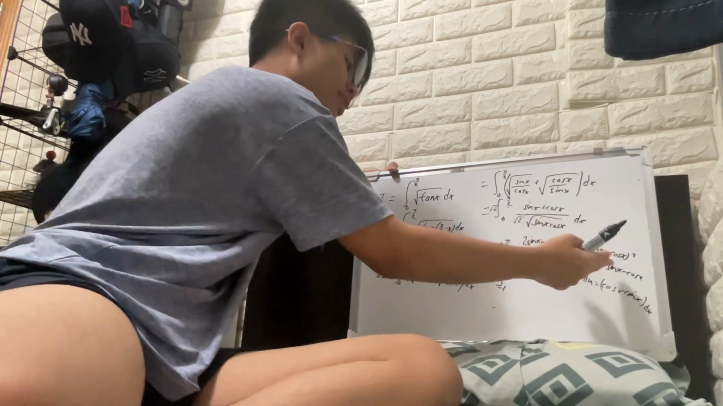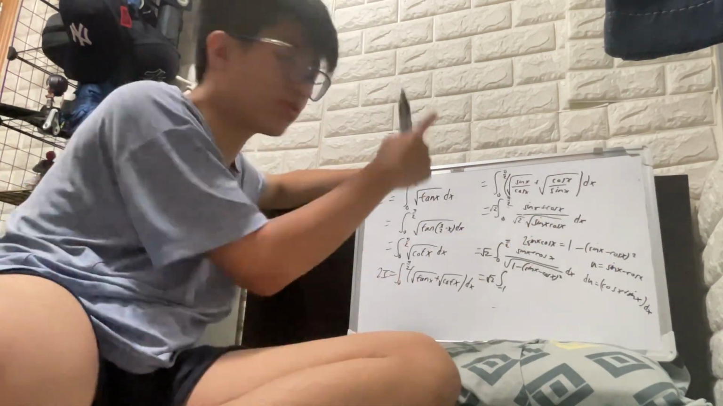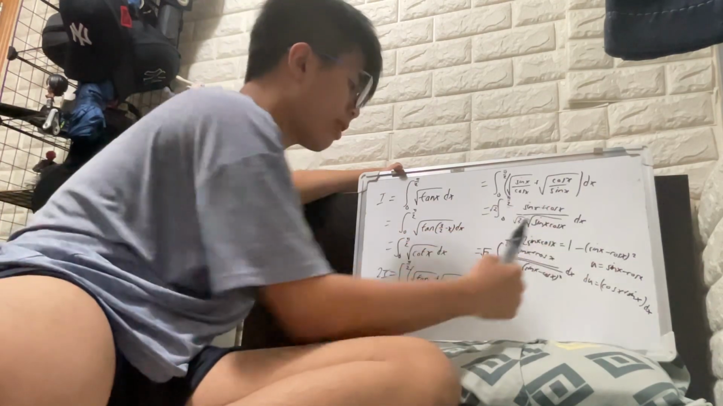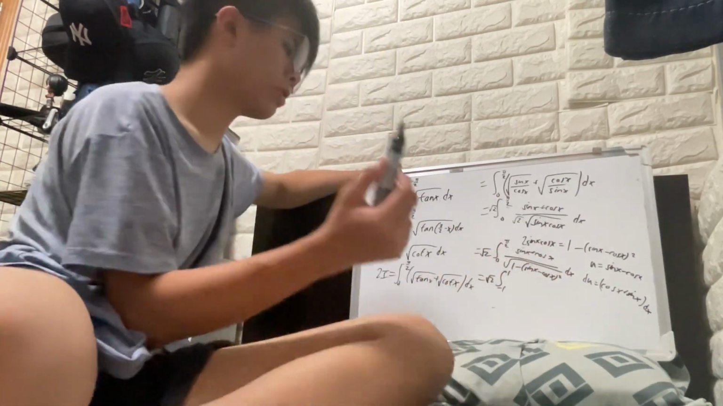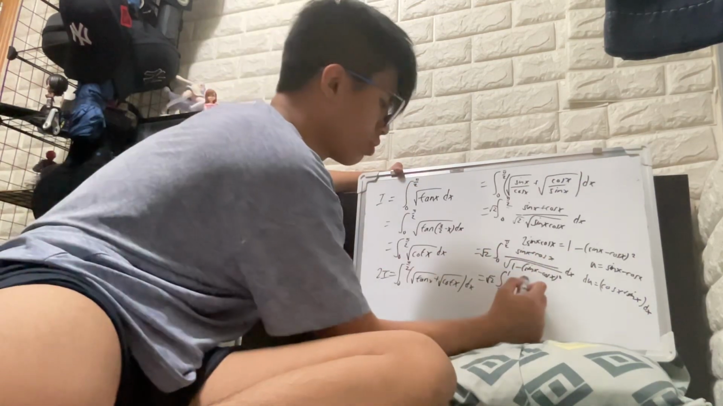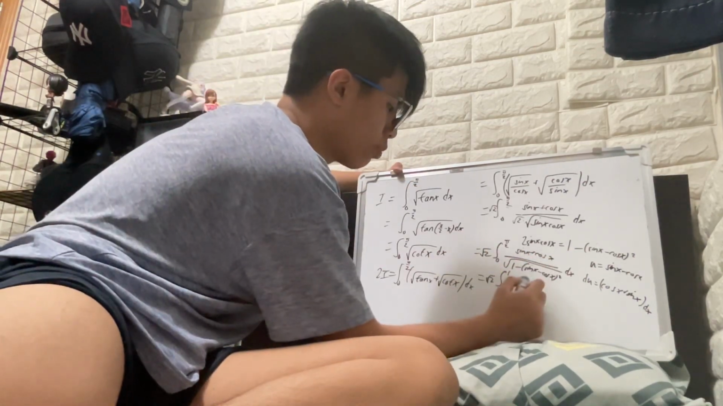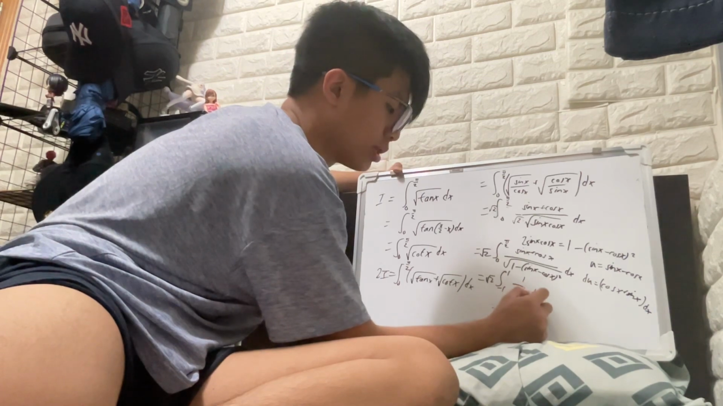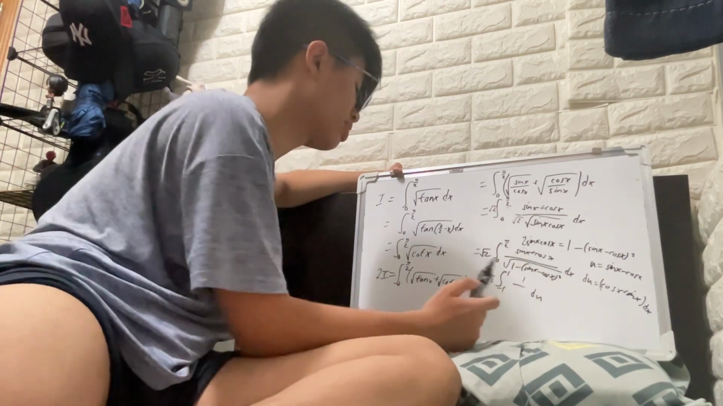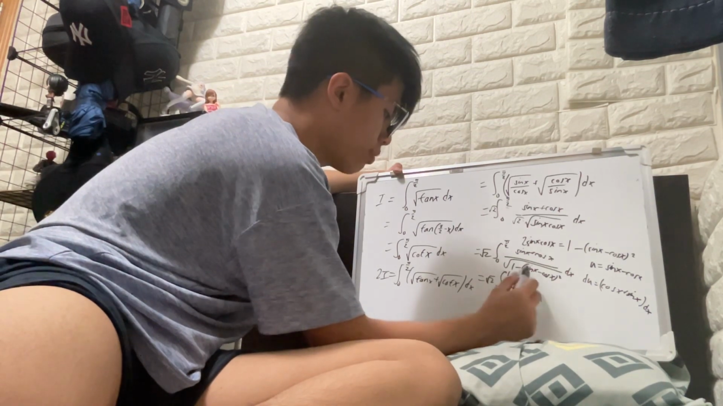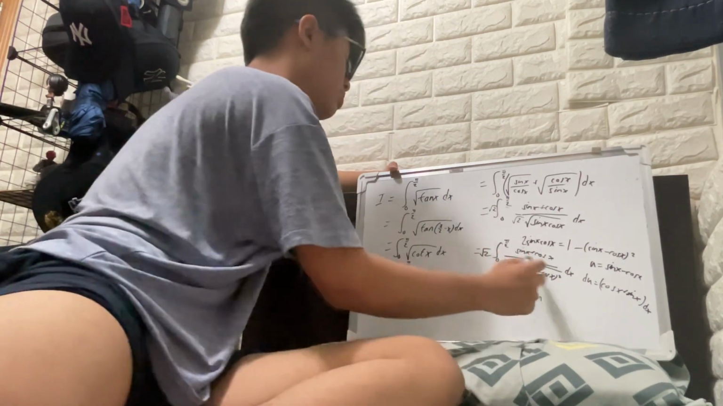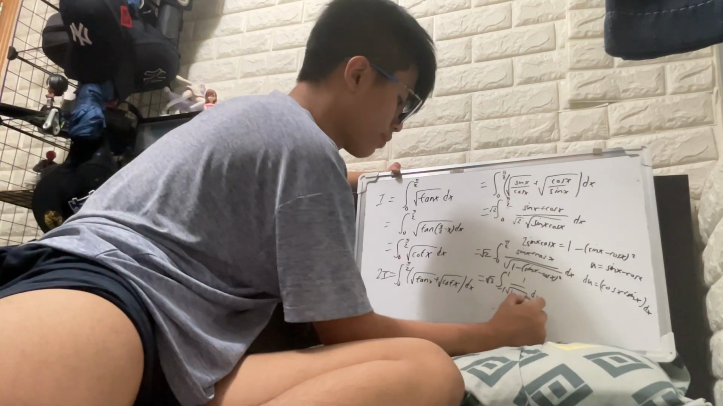Plug pi over 2 into it. Sine pi over 2 is equal to 1, and then cosine pi over 2 is 0. So overall you get 1. And on the top you get 1 multiplied by du. It's the same as du divided by that. So in the denominator you get square root of 1 minus this, just our u squared.